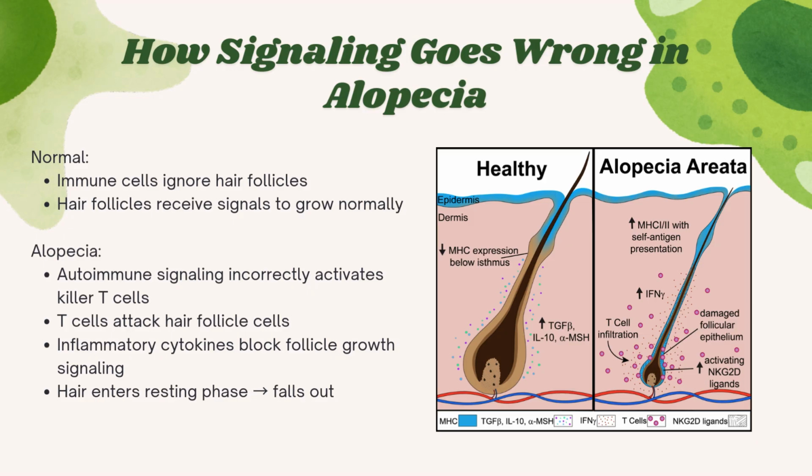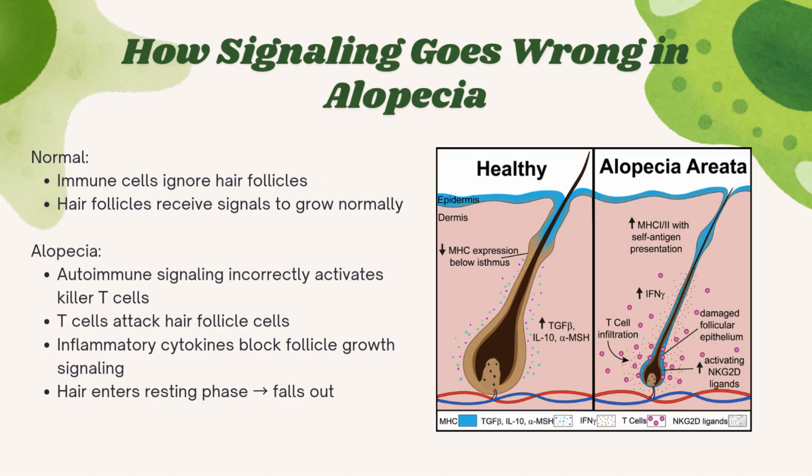So how does signaling go wrong in alopecia? For normal hair follicles, the immune system ignores hair follicles, recognizing them as self tissue. Hair follicles receive normal growth signals, allowing the hair to cycle through growth, regression, and resting phases without interruption.